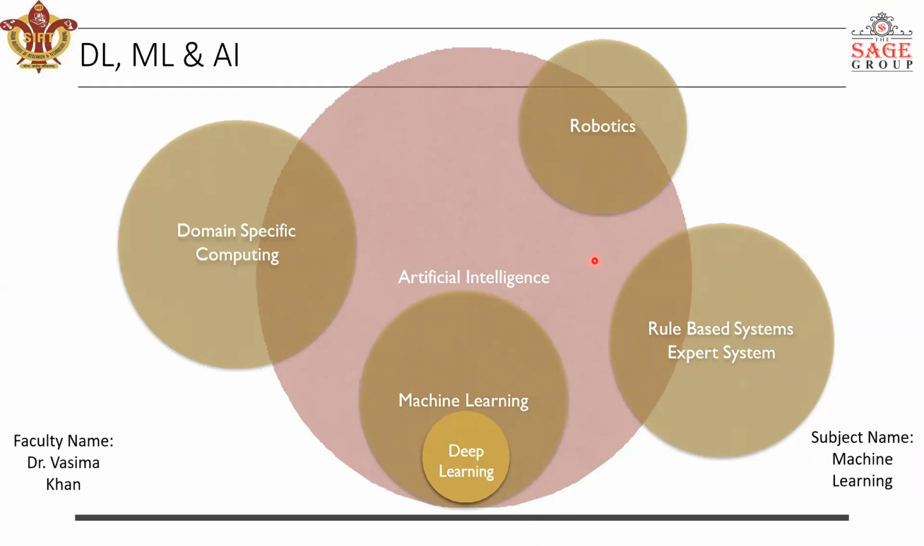आप यहाँ पे देख सकते हो that artificial intelligence is the basic or the major field, or you can say artificial intelligence is the broader part, and artificial intelligence is basically using several things.